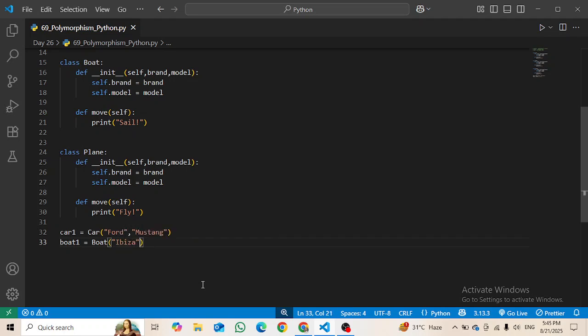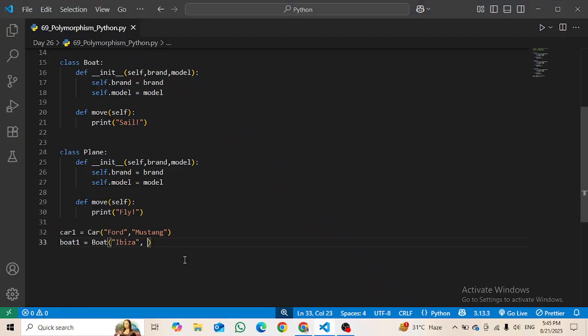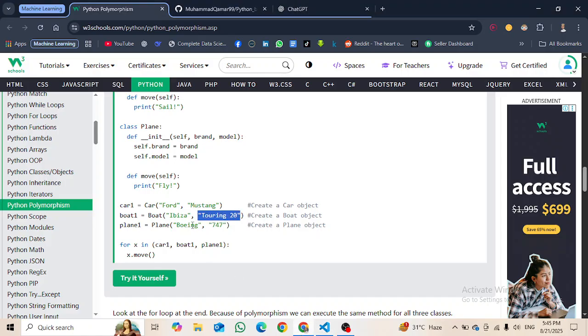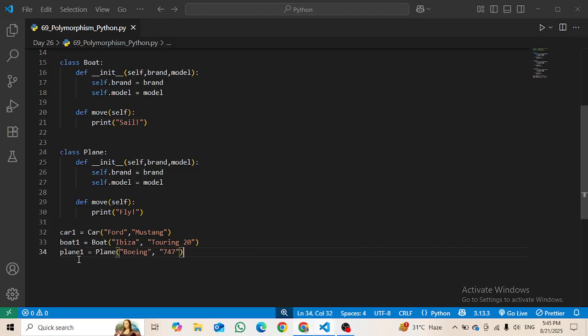Actually I don't know anything about boats, so we just have to copy and paste it. Touring 20. Okay, just copy it and paste it here. All right, then simply copy it also and paste it here. Okay, so we have three different objects for three different classes.